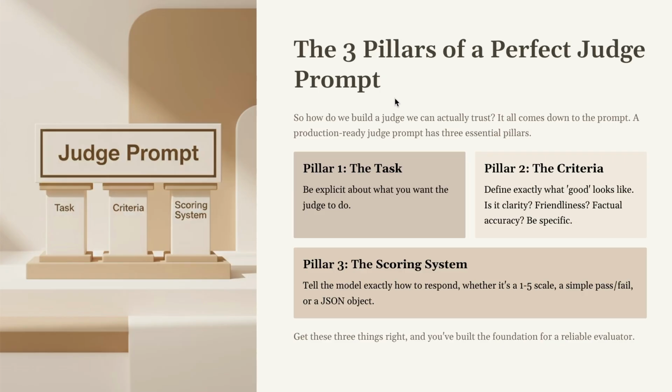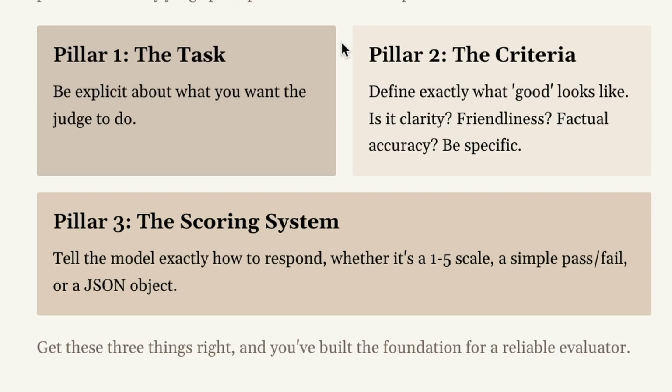So how do we build a judge we can actually trust? It all comes down to the prompt. A production-ready judge prompt has 3 essential pillars. First, the task. Be explicit about what you want the judge to do. Second, the criteria. Define exactly what good looks like. Is it clarity, friendliness, factual accuracy?